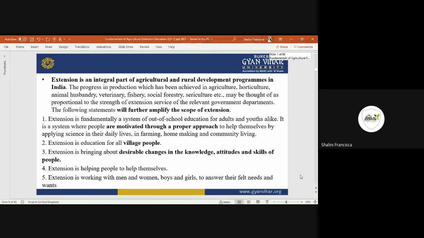Then it is always working with women. It's not solely on the crops, it's also a social science. A social science is related to people living in the society, so it consists of men, women, children, boys, girls, everything, and their felt needs. Maybe the men are working the whole day in the farm.